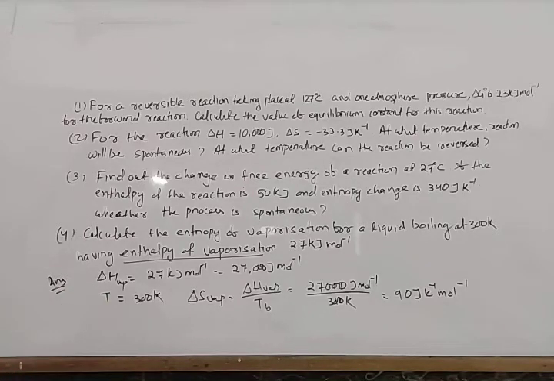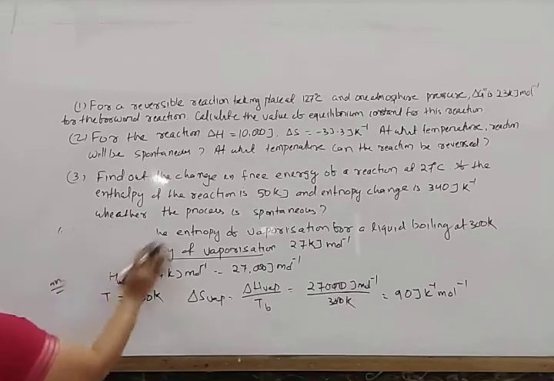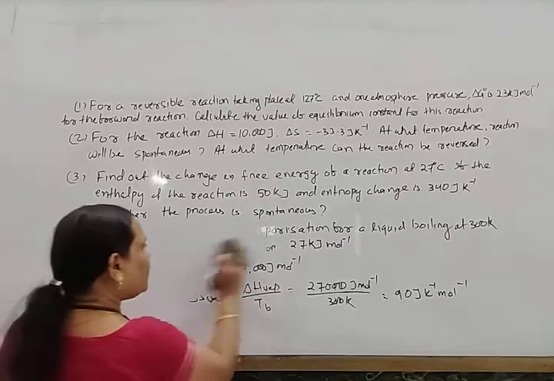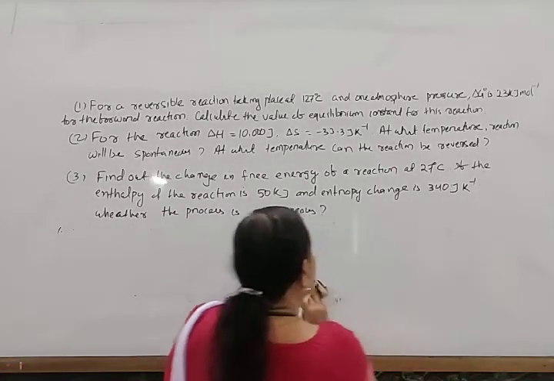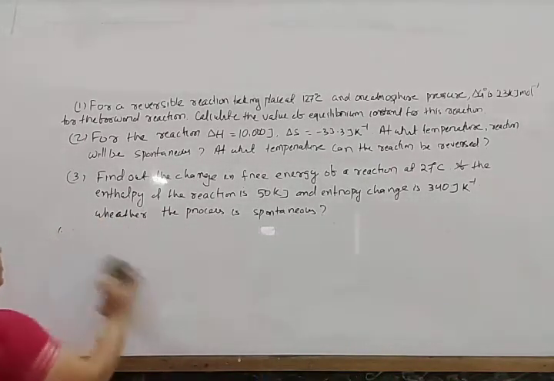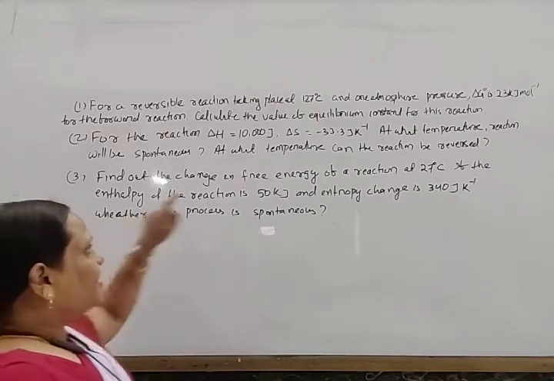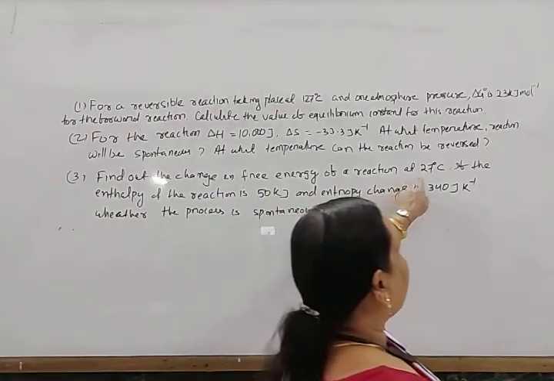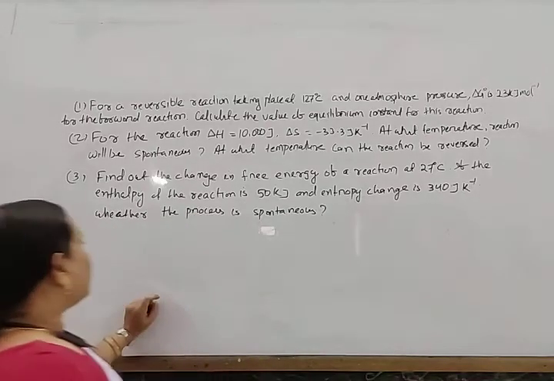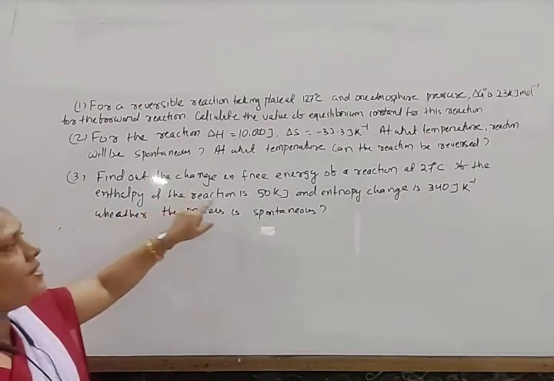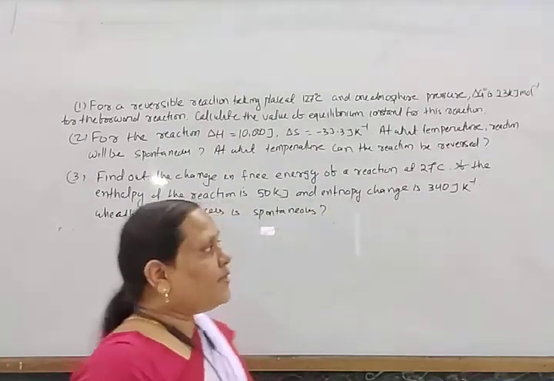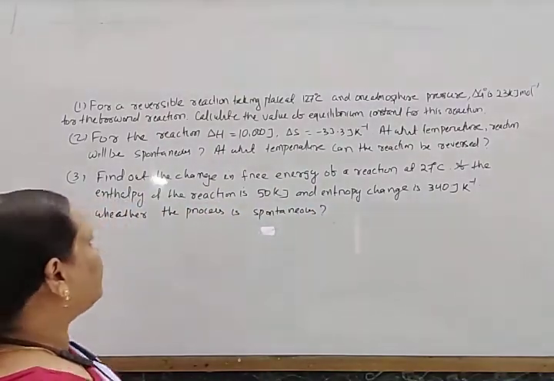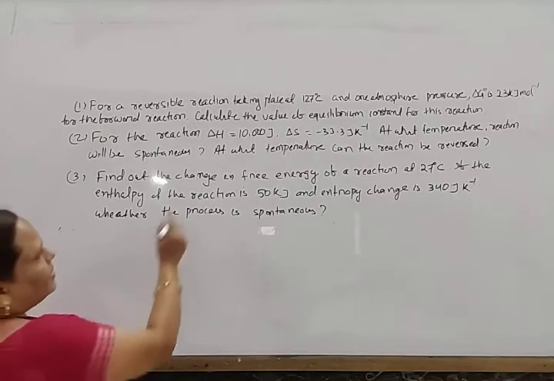Next come to question number 3. This is also a very simple question. So you find the change in free energy of a reaction at 27 degrees Celsius if the enthalpy of the reaction is 50 kilojoule and entropy change is 340 joule Kelvin inverse. So find the change in free energy.